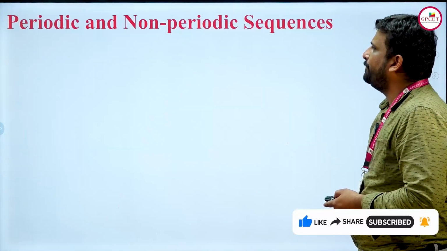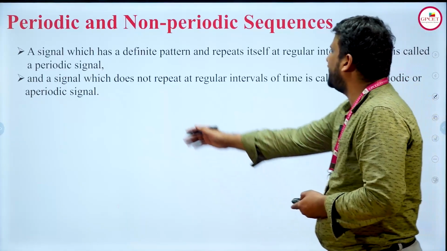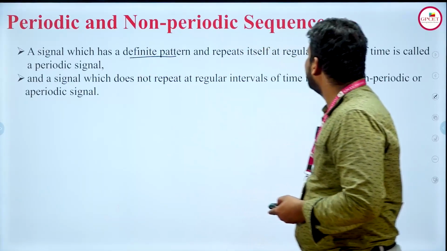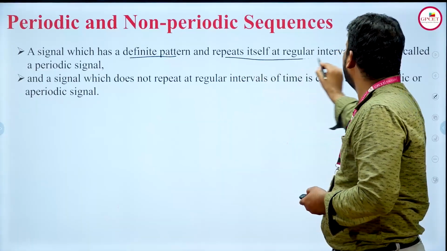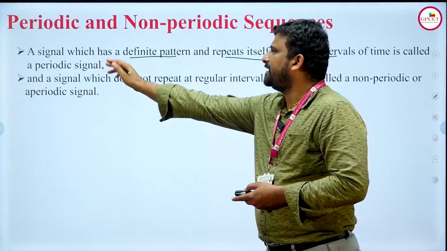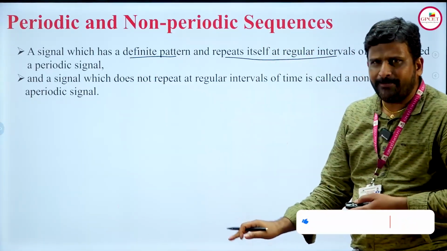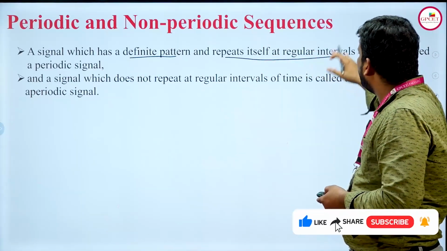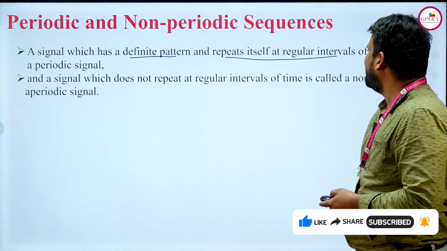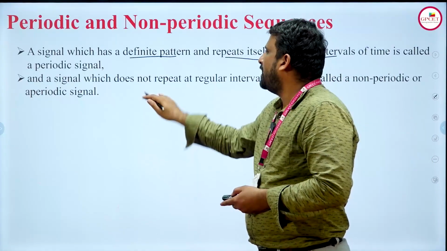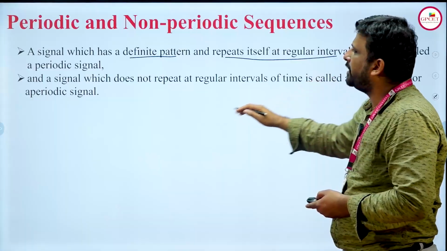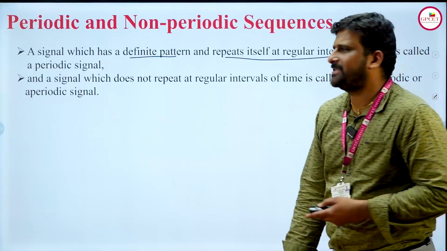The next one is periodic and non-periodic signals. The name itself tells us: a signal which has a definite pattern and repeats itself at regular intervals of time. These are the main important points we need to keep in mind when we say that it is a periodic signal. Means a signal which has a definite pattern and regularly repeats at regular intervals, then that type of signal we can call a periodic signal. Quite the opposite of that, if it does not repeat at regular intervals, then that type of signal we are going to call a non-periodic signal.